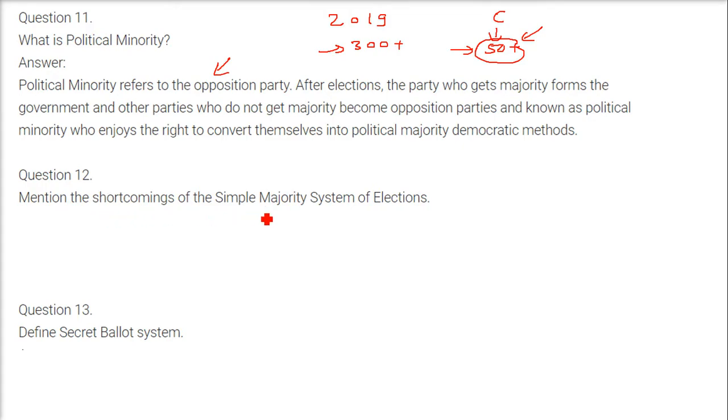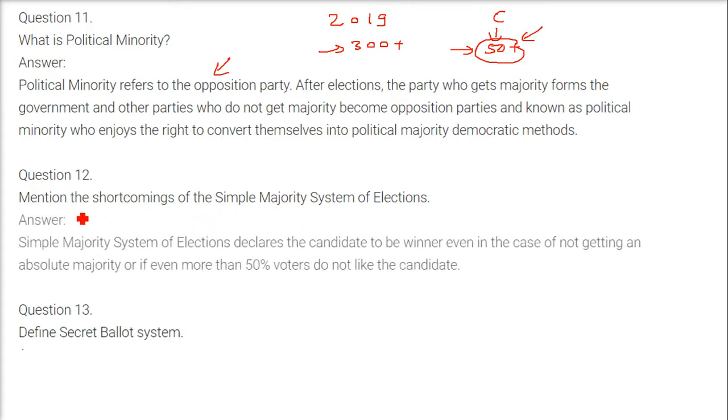Mention the shortcomings of the simple majority system of elections. This criterion declares the candidate to be the winner even without getting an absolute majority, even when more than 50% of voters do not like the candidate. For example, with three candidates, one gets 40% of votes, another 30%, another 30%. Now he wins, but 60% of people are against him. Only 40% want him as their representative, but still this is the system.